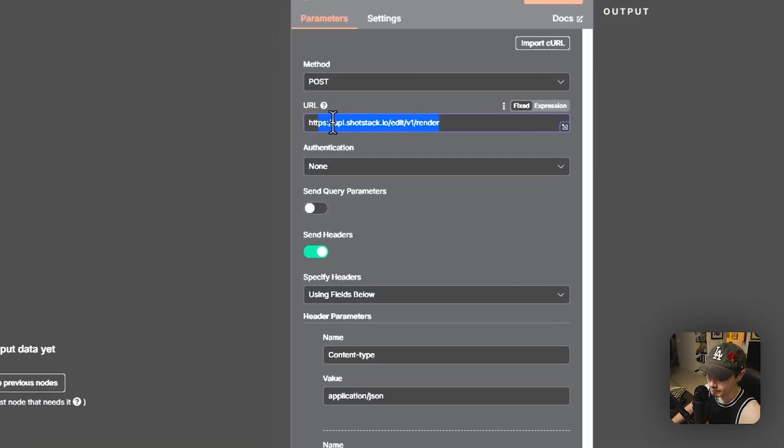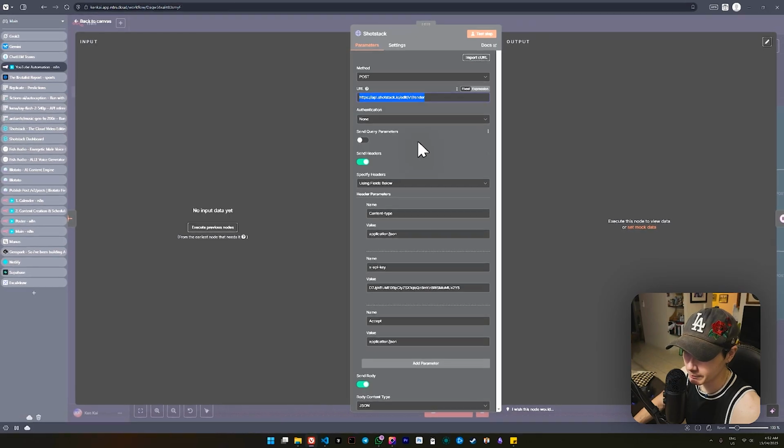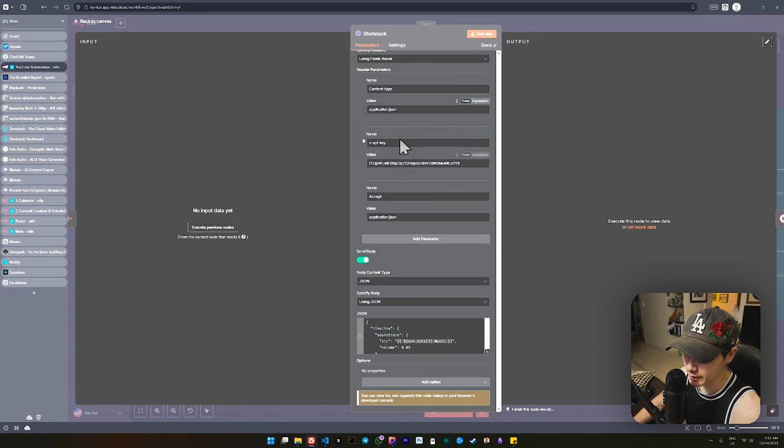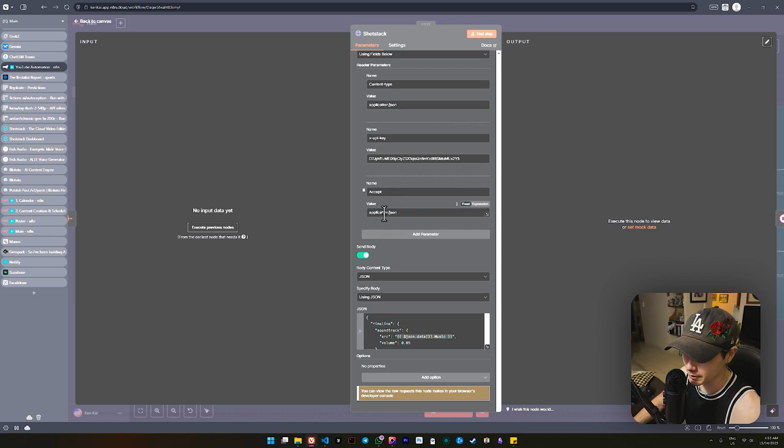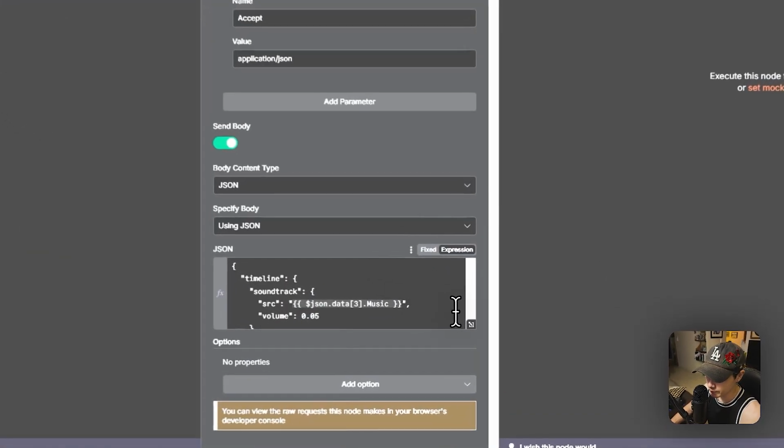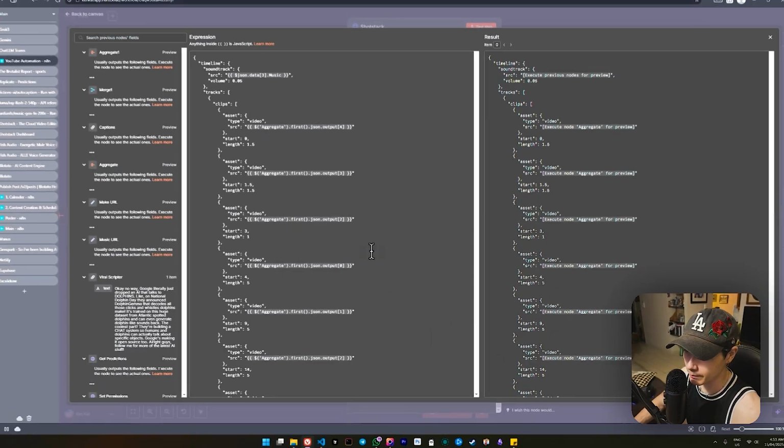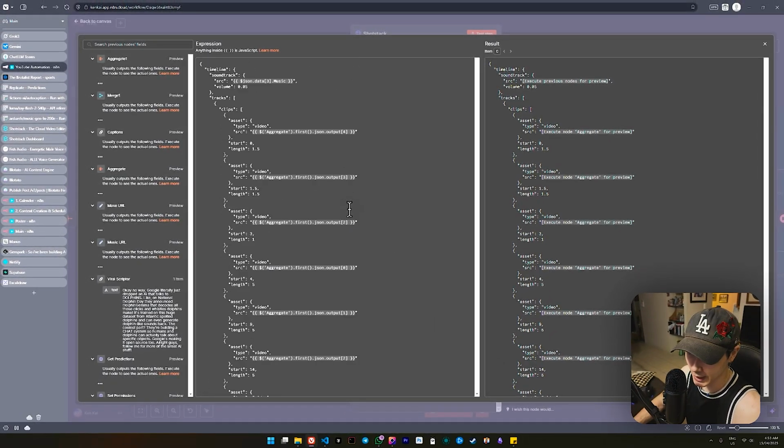We're going to the endpoint here for Shotstack. We've just put in content type application JSON. There's my API key. Please don't use it. Then we have accept application JSON, but this is where it gets tricky. So if we expand this, this is how the editing is happening.